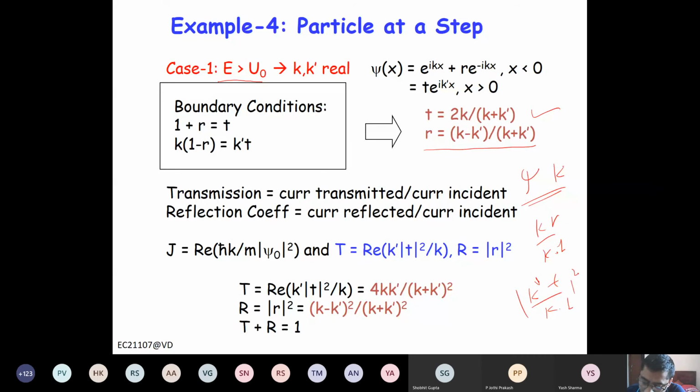And the square of this thing, right? Because for reflection k is the same, they will cancel out, you have r square. So the reflection coefficient is r square. The transmission coefficient is t square, right, times k prime by k.